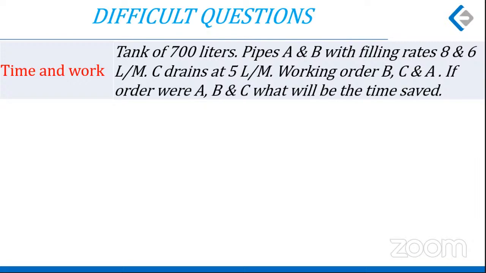Now the question asked, if the order were ABA, what will be the time saved? Any hurried calculation would tempt a student to say that no, there will be no change. And that was the first option. So that was a bit of a tricky part, again, tempting somebody to make a mistake. Otherwise, the calculations would be quite fair, maybe a little lengthy, otherwise quite good enough.